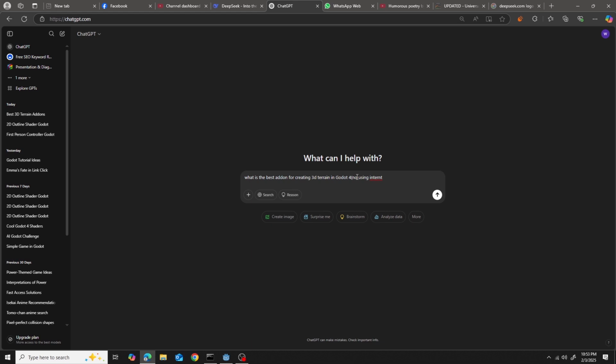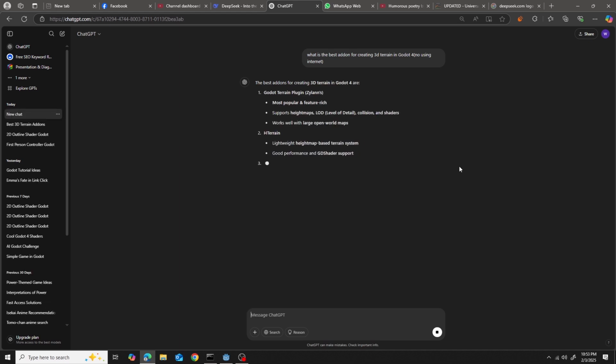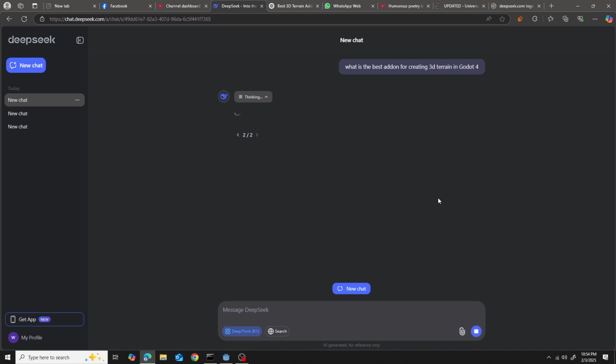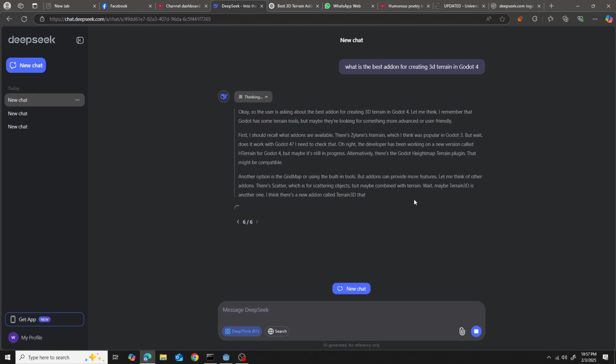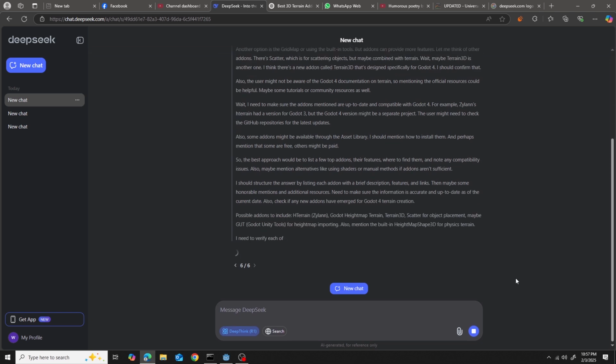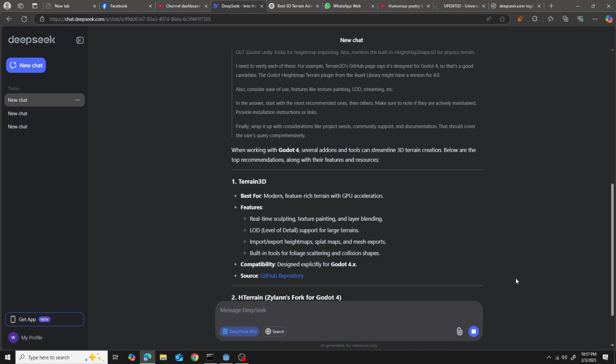Now I asked both of them the final question to test their knowledge about the Godot community. I asked them to tell me the best add-on for creating terrains. ChatGPT, without using the internet, gave me okay results, but not the one that I was looking for. DeepSeek took a lot of time, and I really hated that. But once it gave me the response, after thinking, it gave me results that were kind of what I was thinking, and I searched them, and yeah, the response was quite right.